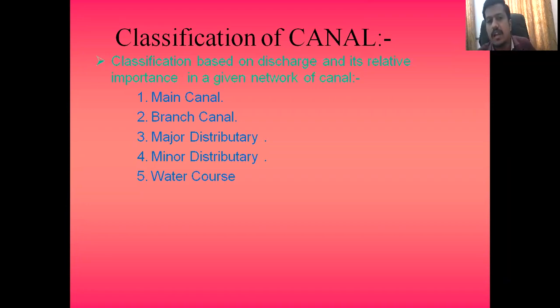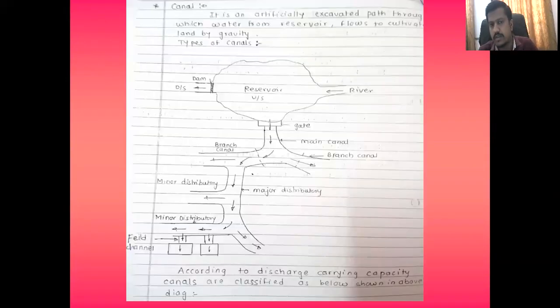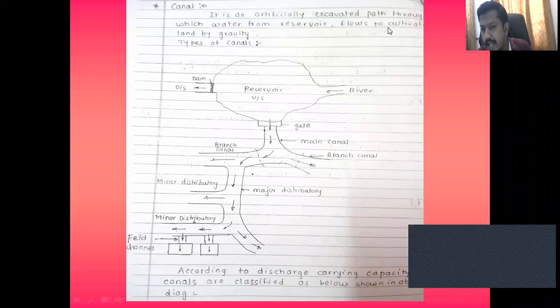And these are the few more types like main, branch, major distributary, minor distributary, and watercourse. As you can see in the diagram, a canal, as I told you, is an artificially excavated path, or a path that we have constructed to take the water to a specific field. It may be your agricultural sector or any sector. So a canal is an artificially excavated path through which the water from the reservoir flows to the cultivated land, or the land which we are going to cultivate.